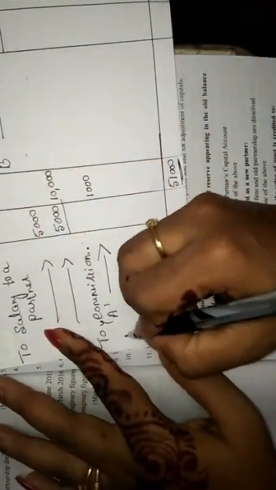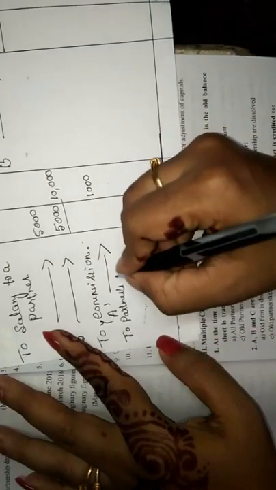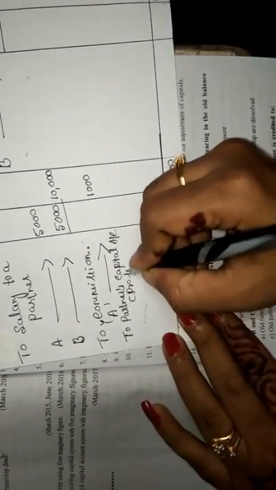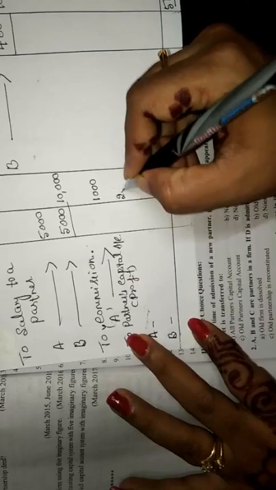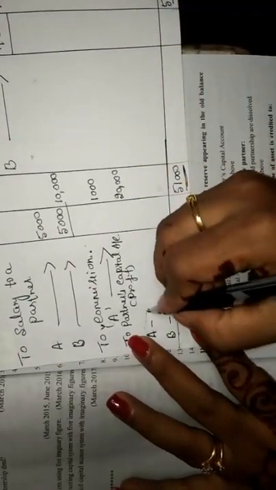Okay, so here take down to partners' capital accounts. The reason is it is a profit and we have to distribute it to the 2 partners. The difference we have got is 20,000. Take it down in the outer column.